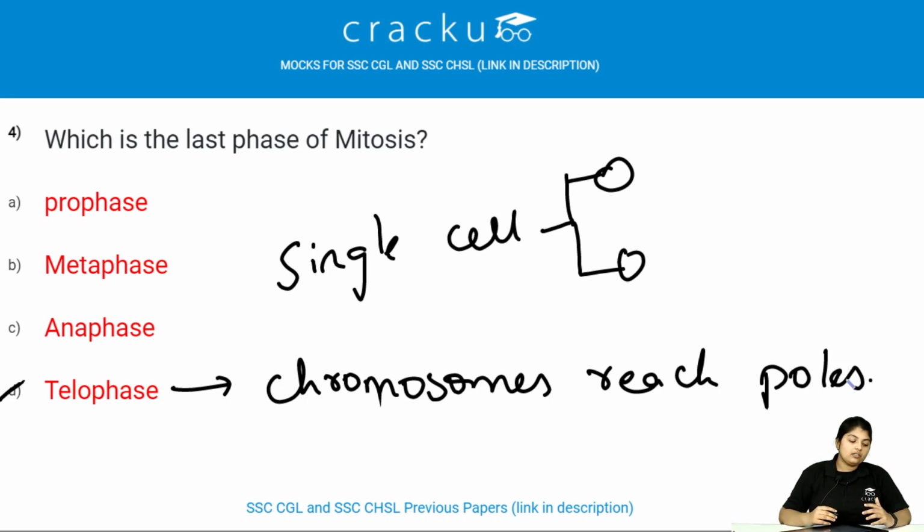Cytokinesis is the division of the cytoplasm into 2 daughter cells. So here, mitosis is the division of a single cell into 2 cells, and telophase is the last phase of mitosis where the chromosomes reach the poles, and telophase is followed by cytokinesis, where the division of cytoplasm into 2 cells happens.